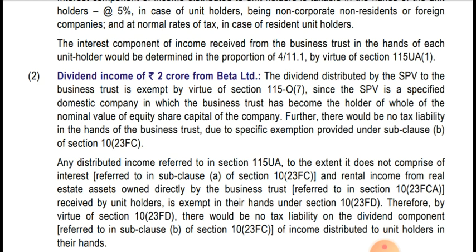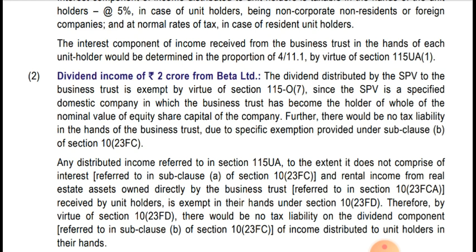Further, there would be no tax liability in the hands of the business trust due to the specific exemption provided under sub-clause B of section 10(23FC). So no tax liability will be there as per section 10(23FC) in respect of that dividend income. And the special purpose vehicle is also not required to pay dividend distribution tax in this case.